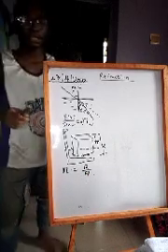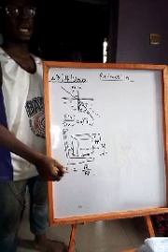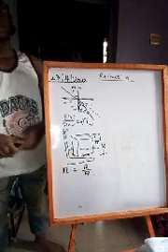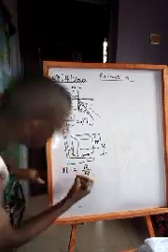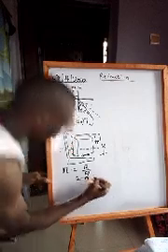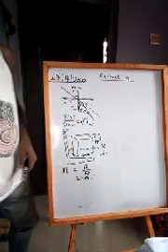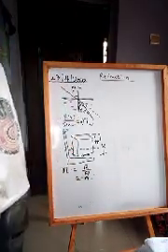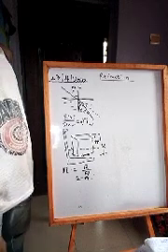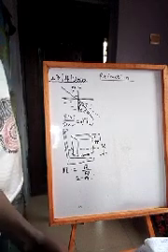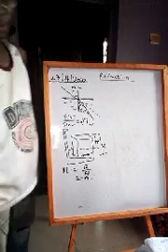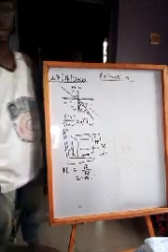Now JAMB brings questions like this where they ask you to calculate the displacement, and the displacement is basically the real depth minus the apparent depth. Now moving on, we've talked about the fact that refractive index is a constant and it's known as Snell's law, right? Now moving on, let's talk about the explanations of different phenomena of refraction.